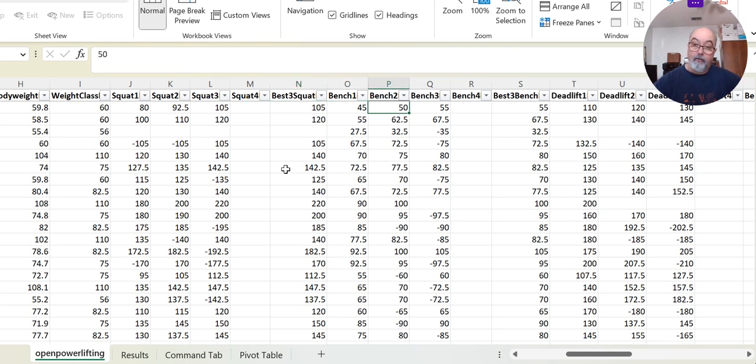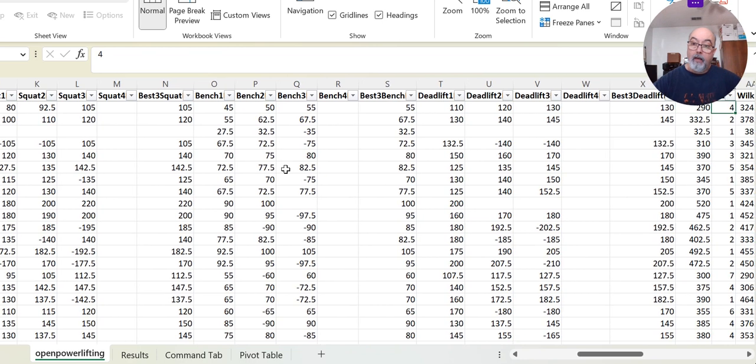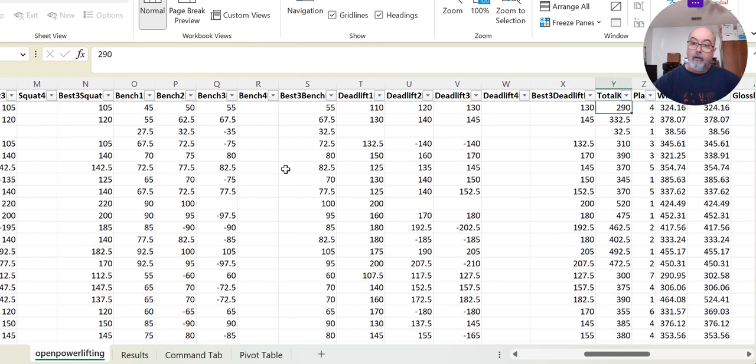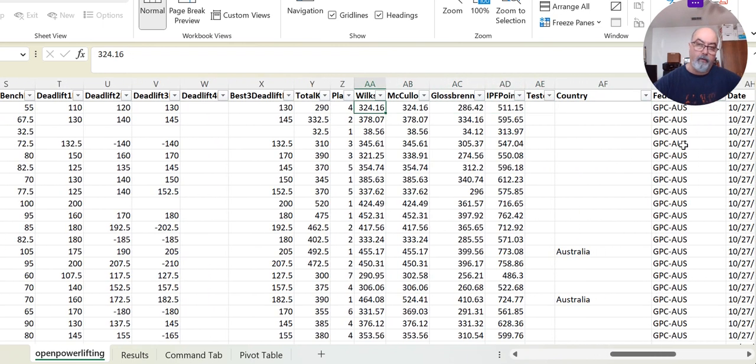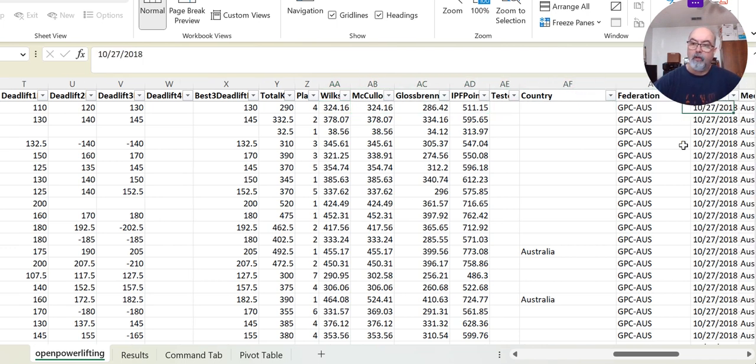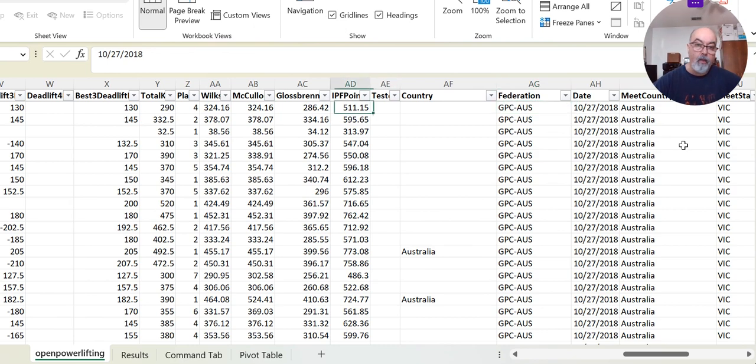Same thing with bench press, and same thing with deadlift. After all these, column Y shows the total, the competitor's total weight, meaning the combination of the squat, deadlift, and bench press. The other information I wasn't really taking into the calculation or into my work. Those are different kinds of point systems, which country, dates, and those things.